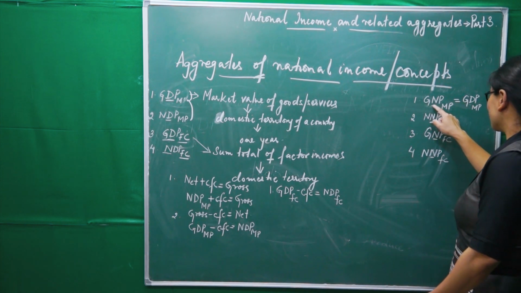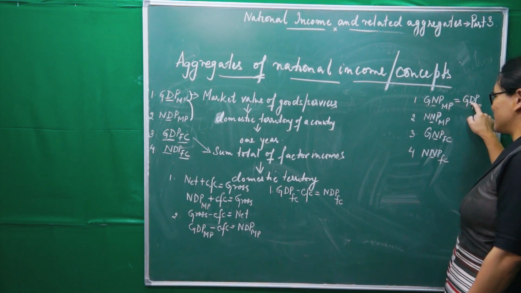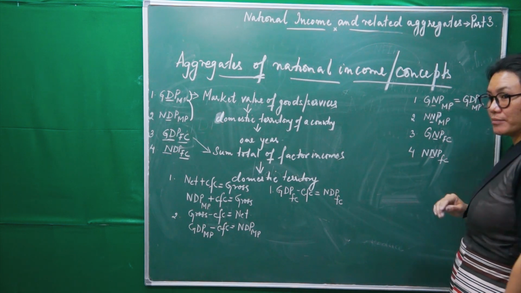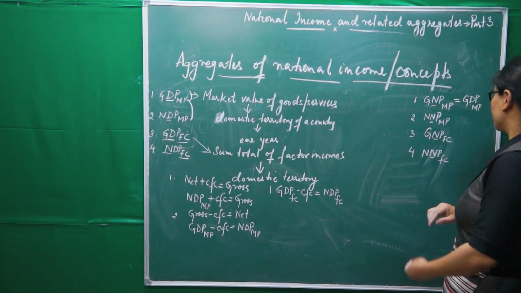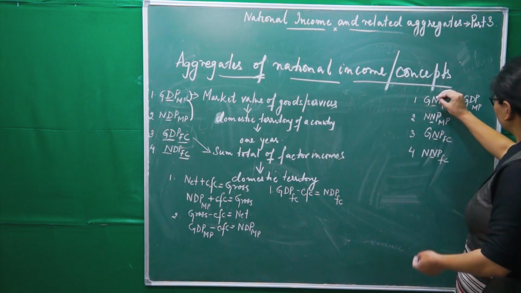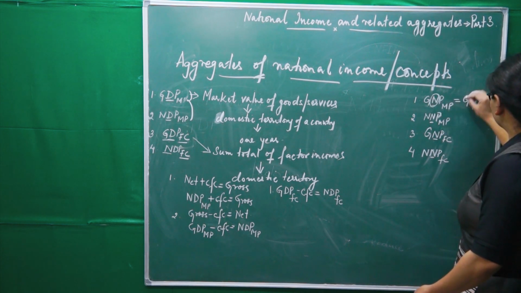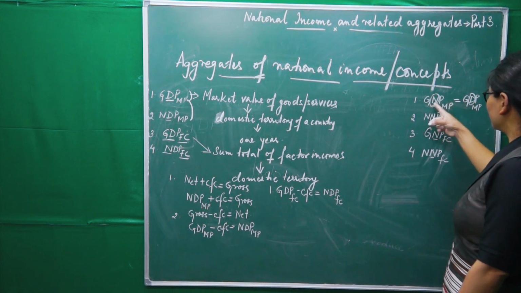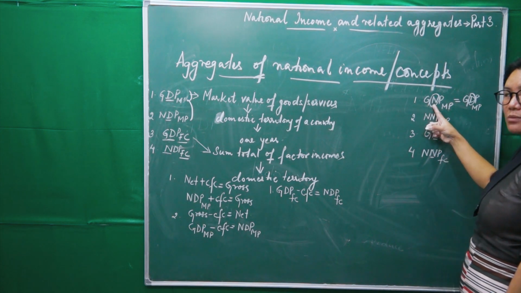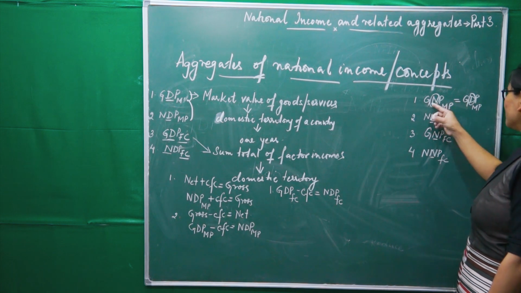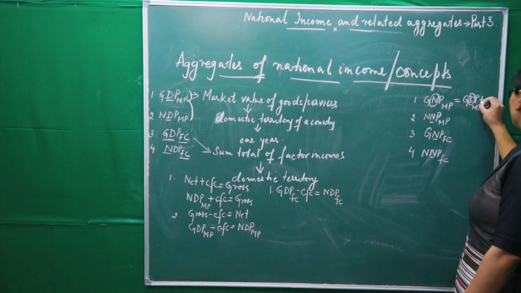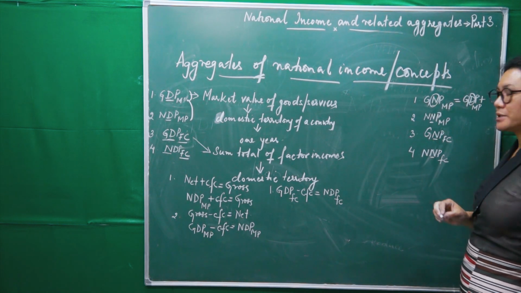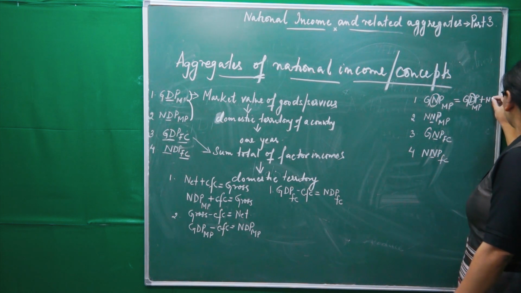This is national concept and this is domestic concept. And rest are same. Right? So what we have to do? We have to convert these two. This one into this one. Now, I said domestic into national, we have to add NFIA.